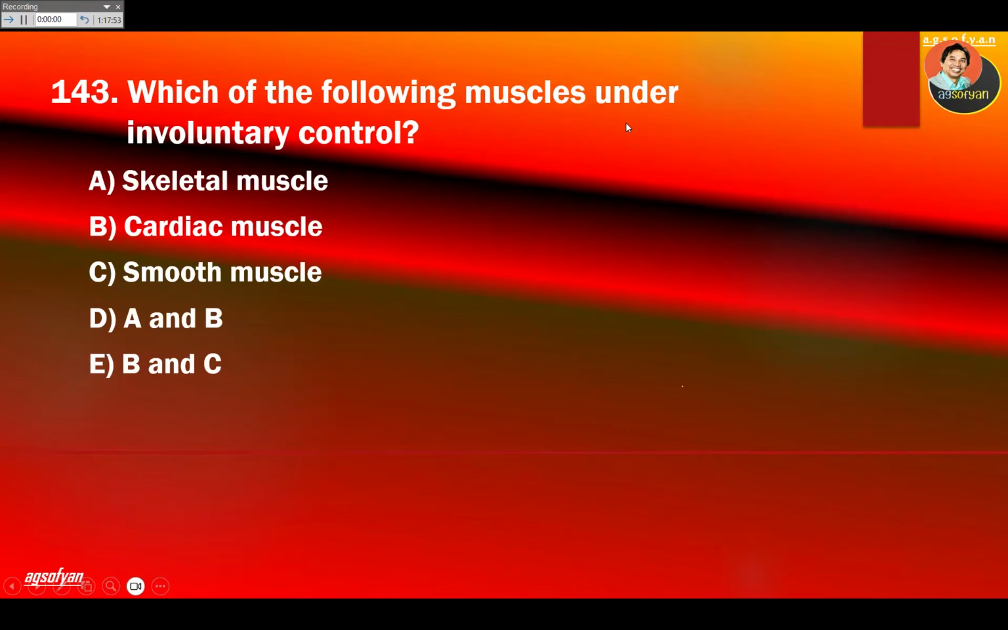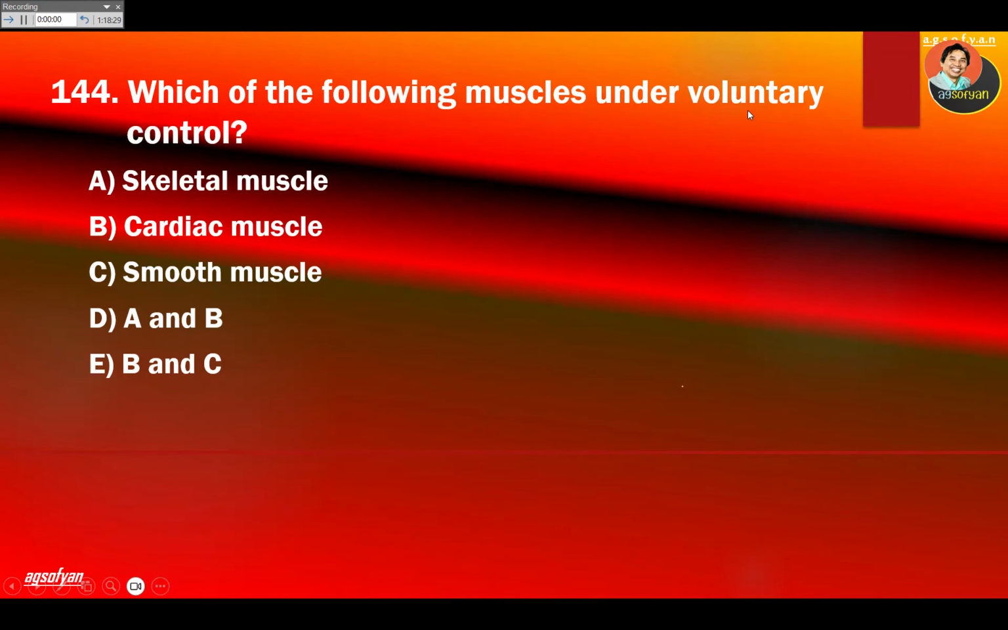Which of the following muscle is under involuntary control? Remember there are three types of muscle: skeletal muscle, cardiac muscle, smooth muscle. The only one that is voluntary is skeletal muscle. So the other two, cardiac and smooth muscle, will be involuntary. Look for that one. Skeletal muscle, incorrect. Cardiac, yes. But C also yes. So the answer should be B and C, which is E. So E will be the correct answer.